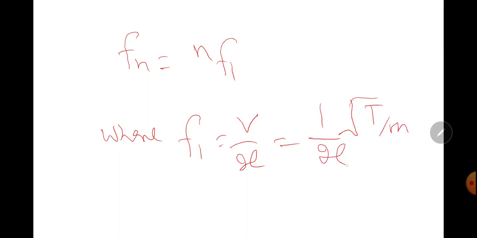Both equations you can write. Fn is equal to n divided by 2l under root t by m.